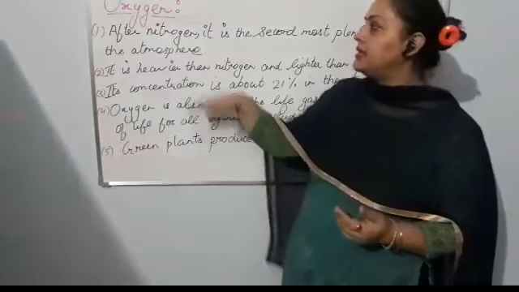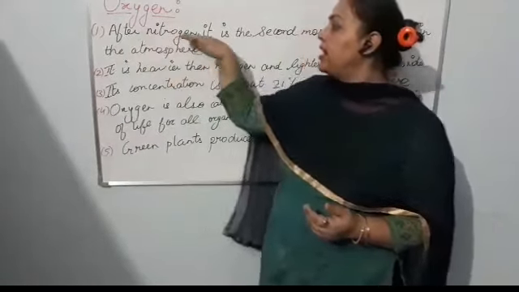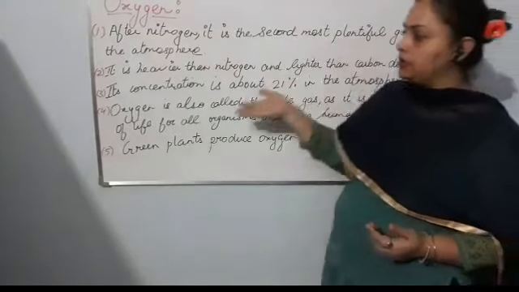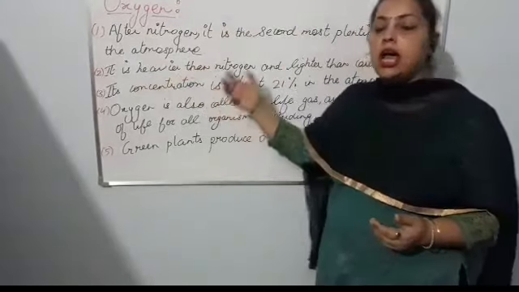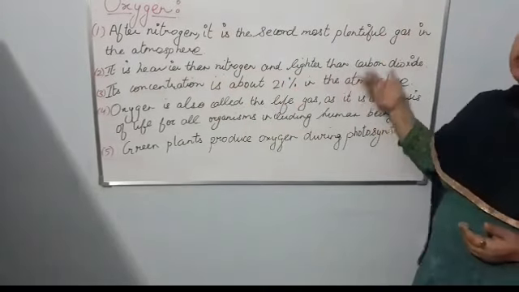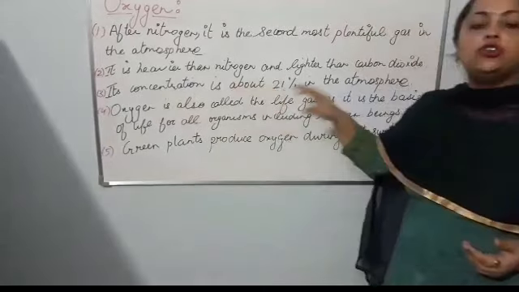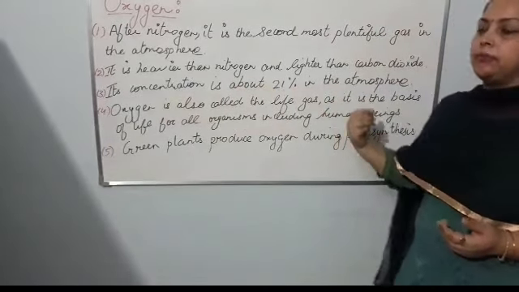The second gas is oxygen. After nitrogen, it is the second most plentiful gas in the atmosphere. It is heavier than the nitrogen and lighter than the carbon dioxide. Its concentration is about 21% in the atmosphere.